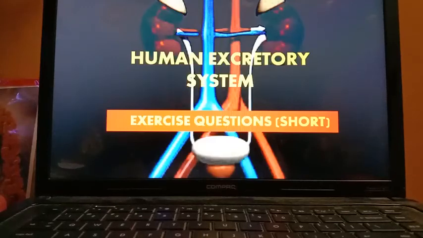Number 3 of column A, urinary bladder. It will match with the option number B of column B, micturition. Next one, number 4, cellophane tube. It will match with the option number D, that is the artificial kidney. And last one, number 5 of column A, structural and functional unit. It will go with the column B, option number A, nephrons.